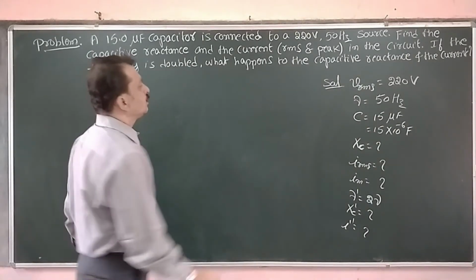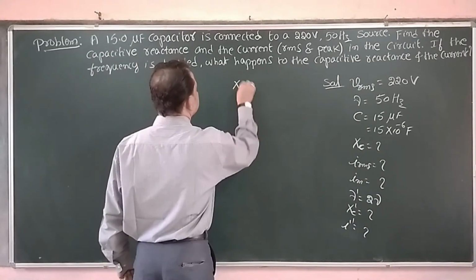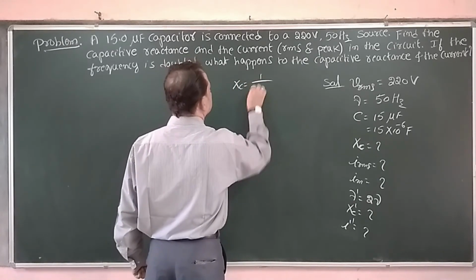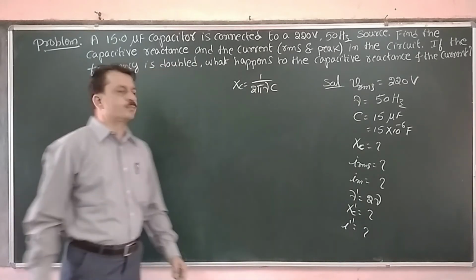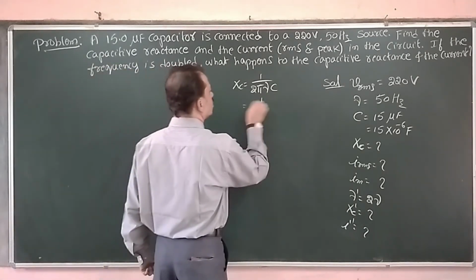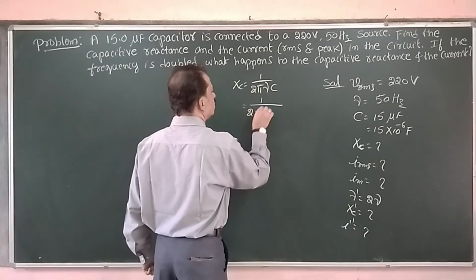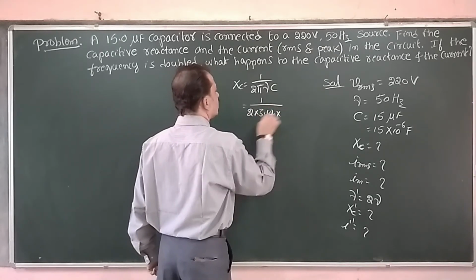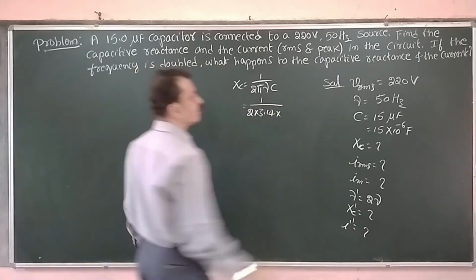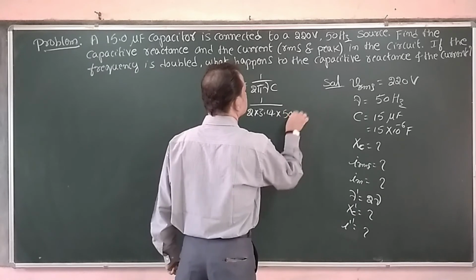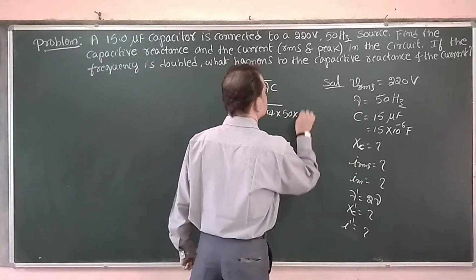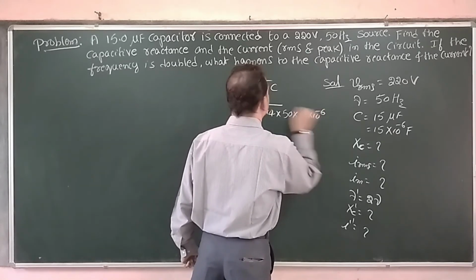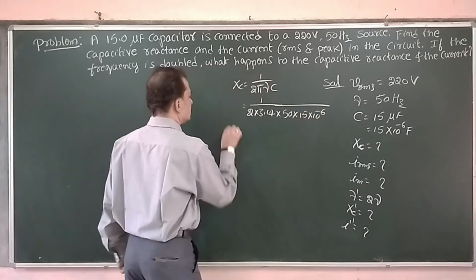Okay. Now capacitive reactance is given by XC is equal to 1 upon 2 pi nu into C. That is equal to 1 divided by 2 into 3.14 into frequency 50 hertz into capacitance, 15 into 10 to the power of -6.